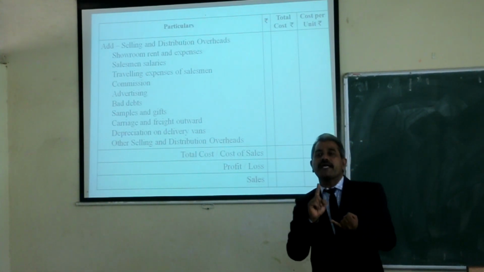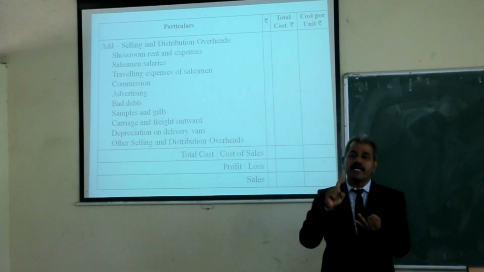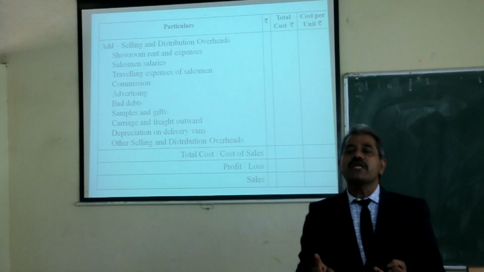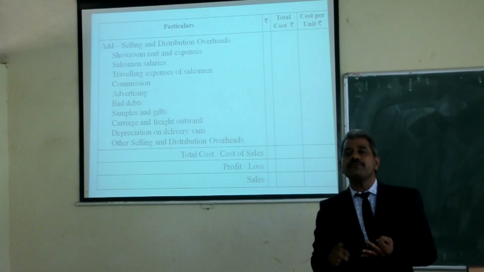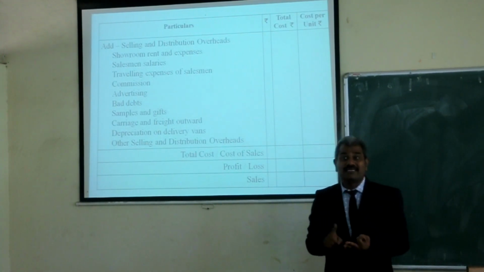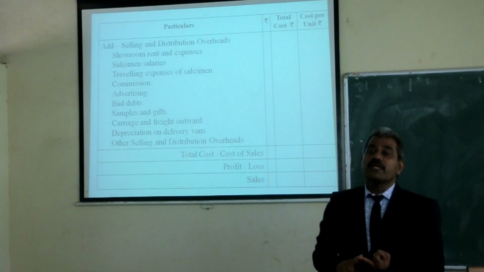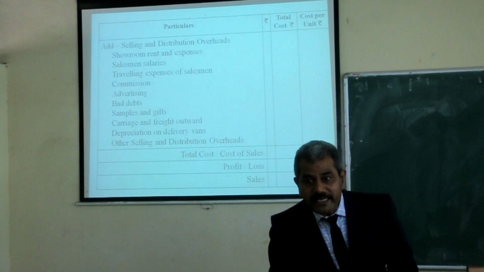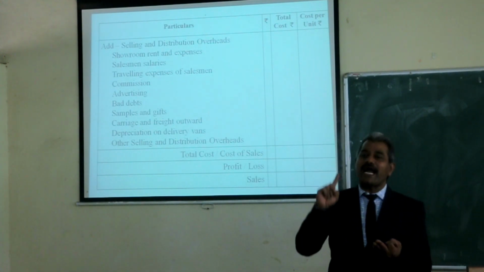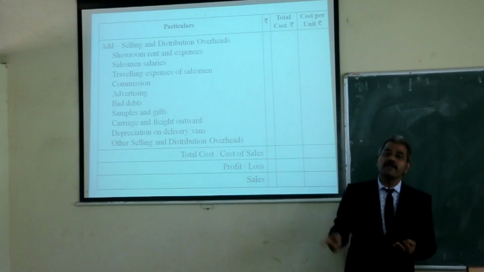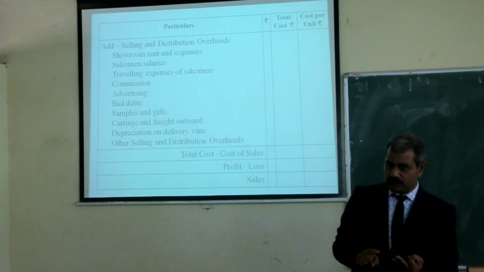You have to add direct labor and direct expenses. You will get what? Prime cost. Then you have to add factory overheads, which can be called works overheads. And you have to add opening stock of work in progress and deduct the closing stock of work in progress. Then you will get works cost or factory cost.